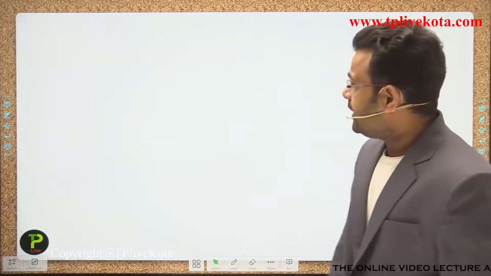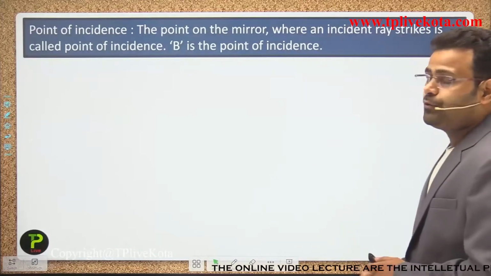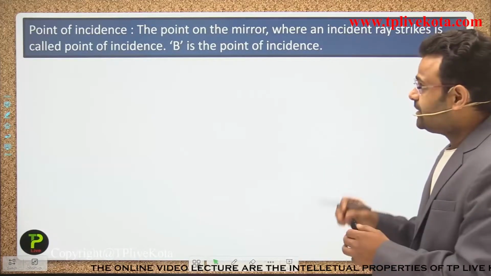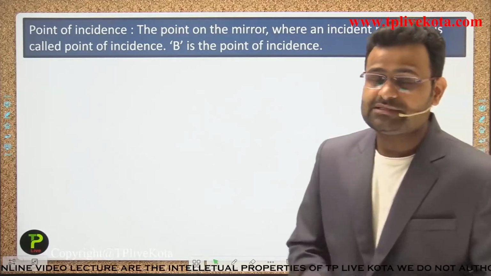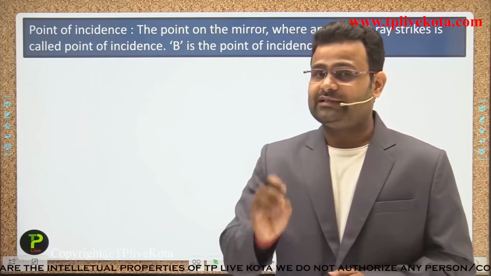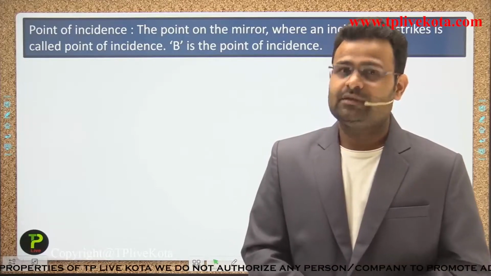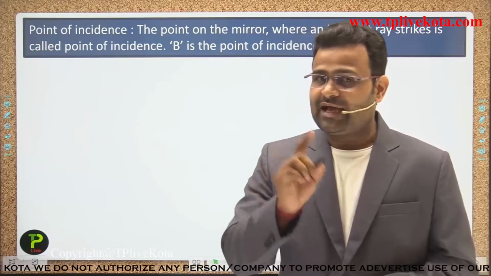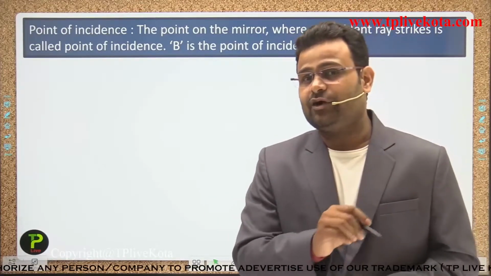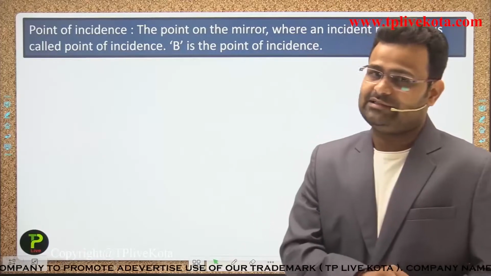Next is the point of incidence. What point is that, guys? It is the point at which the ray of light strikes the mirror. The point of incidence lies on the mirror where the ray of light strikes.